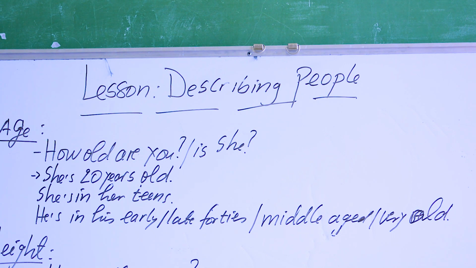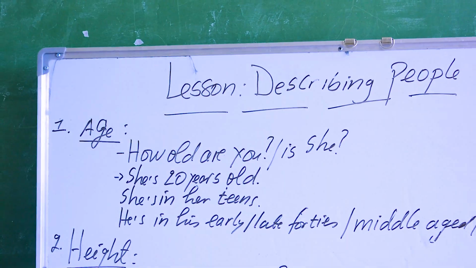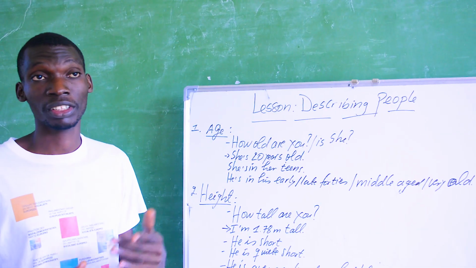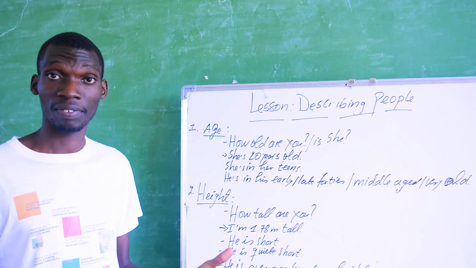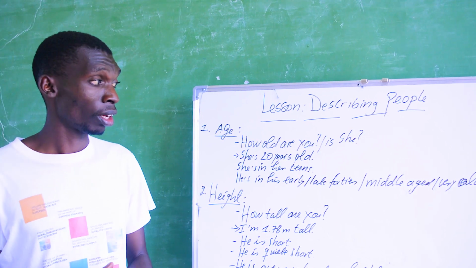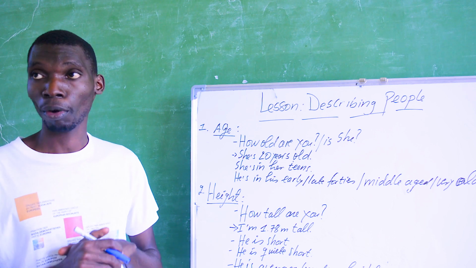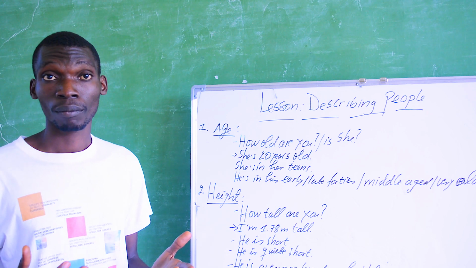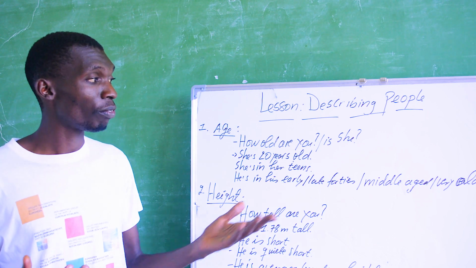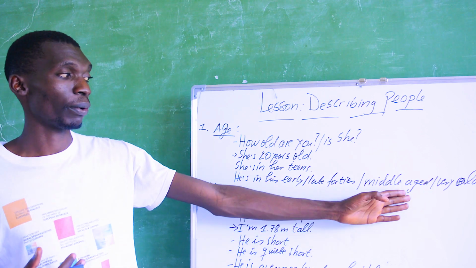We can also say somebody is middle-aged. Someone who is middle-aged is about 40 or over. For example, somebody who is 45 years of age is middle-aged. Is that understood? We can also describe somebody as being very old. For example, my grandmother and my grandfather are very old. My mother and my father are middle-aged.